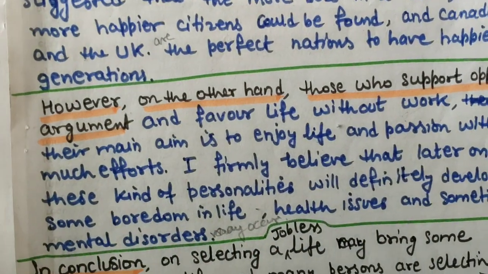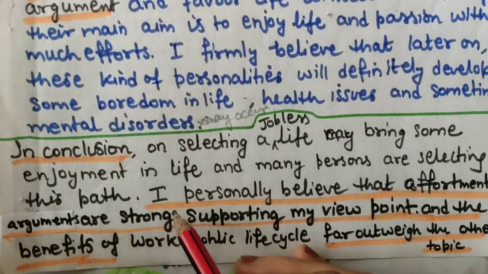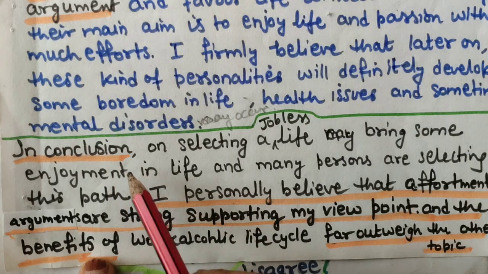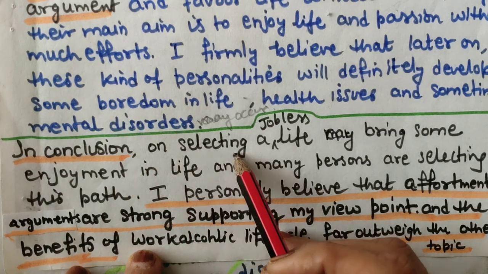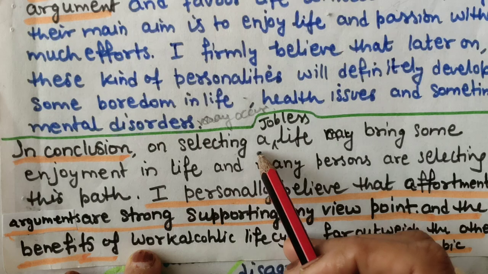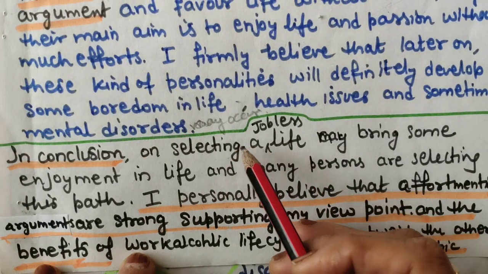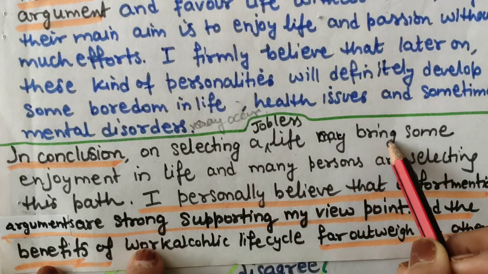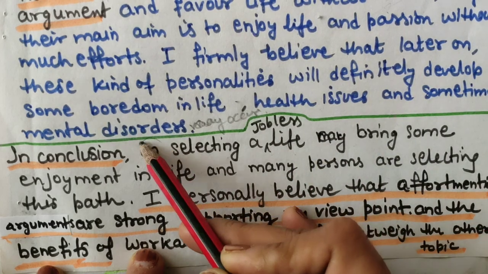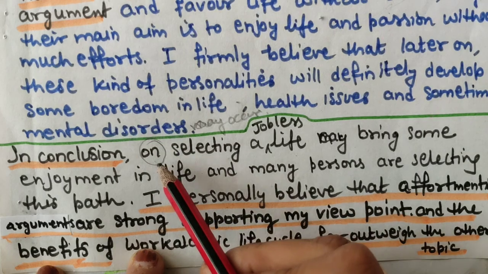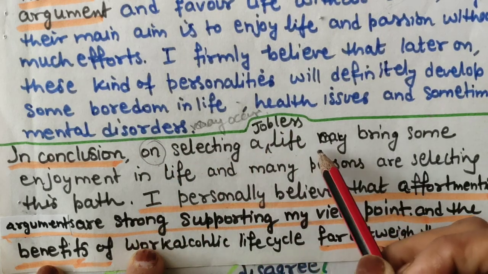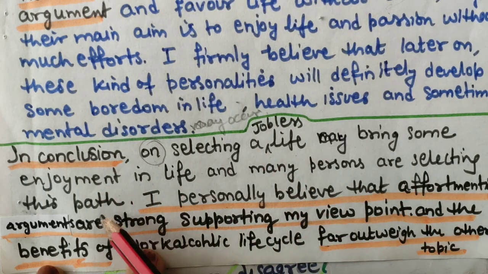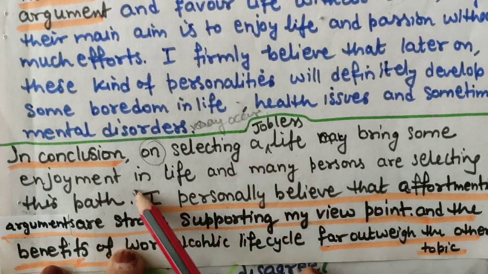Okay, now conclusion. Now conclusion, see this. In conclusion, or I have told you recapitulate word is also there. You can use any word. On selecting a jobless life. So this is again rewording the question statement. On selecting a jobless life may bring. So here also one mistake I think I have done. You can always say, selecting a jobless life may bring some enjoyment in life, and many persons are selecting this path. Okay, many persons are selecting this path.